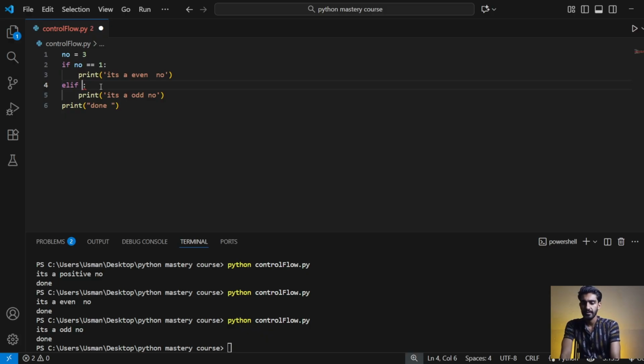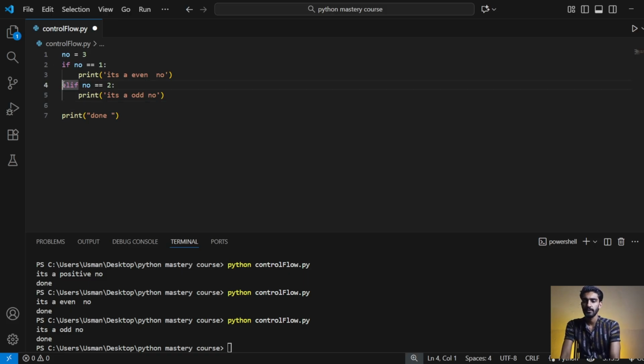So I will write the second condition, number is equal to 2. It's the second condition and colon. That works simply like an if condition. If this condition fails to become true, then the second elif condition will run. If you want more, then it will work for you.